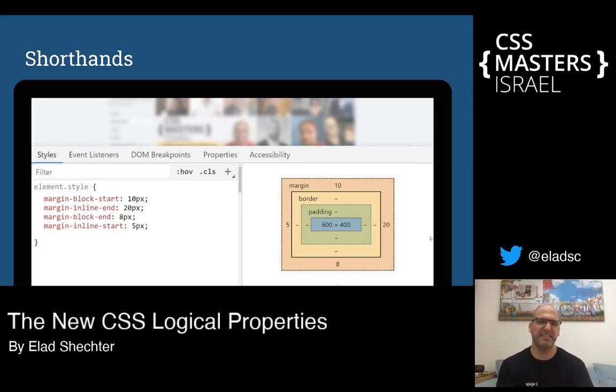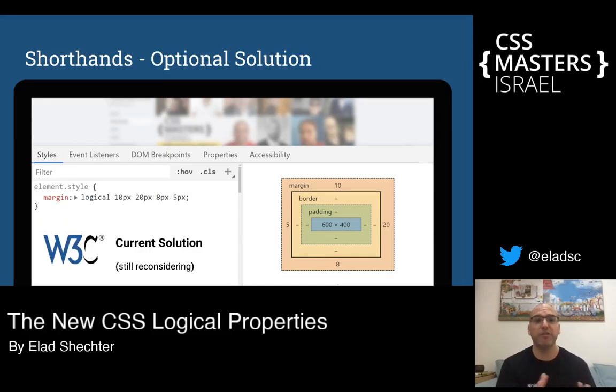And this isn't so nice, if I had to say. The W3C understands that this is a problem, an issue, and they are thinking of ways to fix it. Their suggestion for now, it's still being reconsidered, is that we can add to the value of the margin, in the beginning, maybe a keyword called logical. You will put it in the beginning of the value and then you write all the 4 other values.